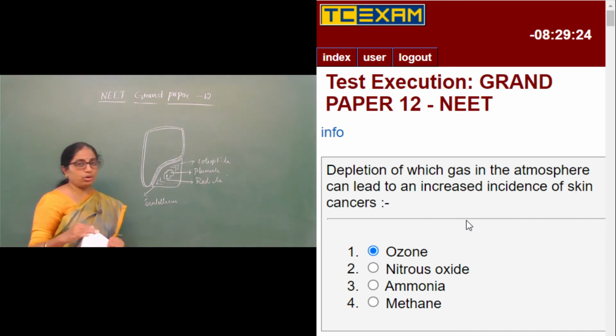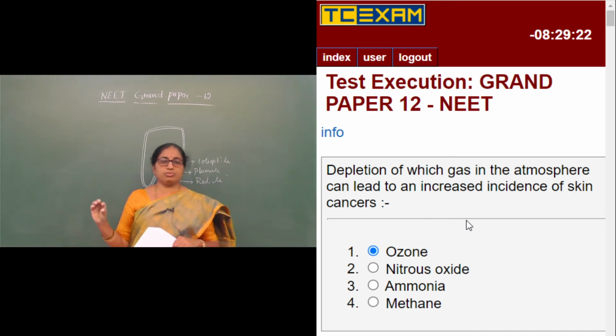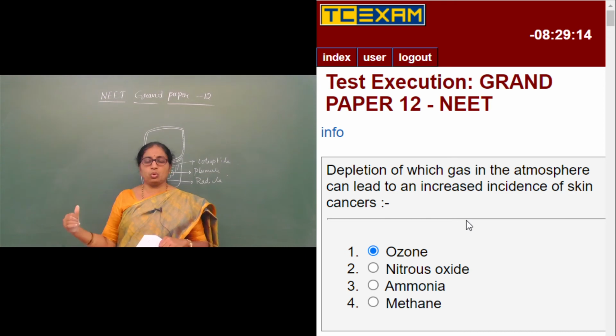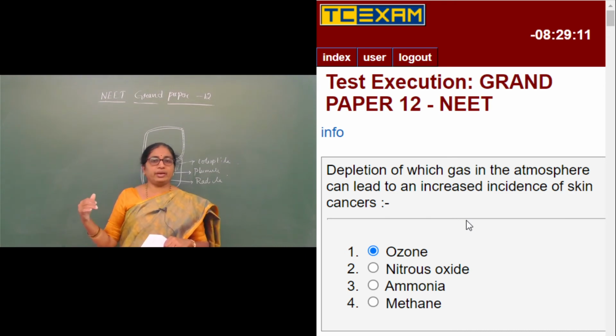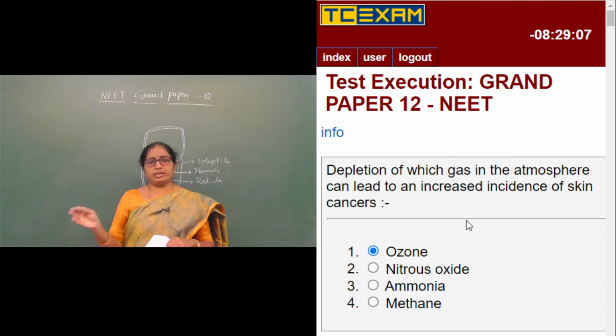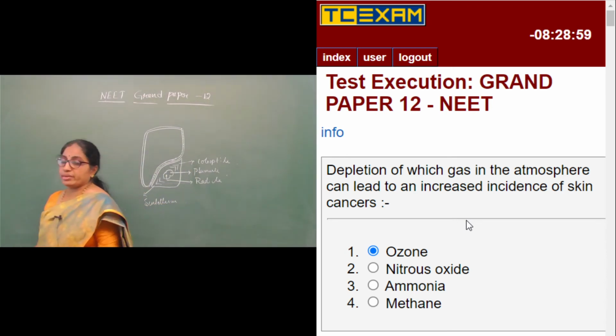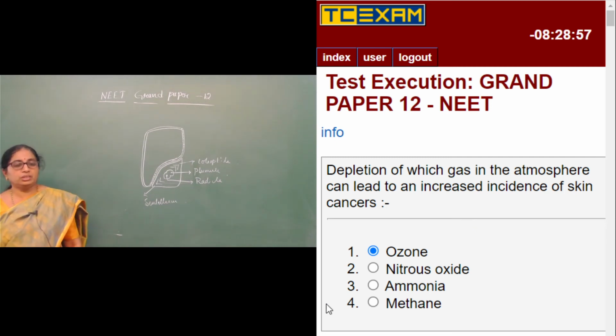When the thickness of the ozone is decreased or there is no ozone, creating a patch or a hole, it is called an ozone hole. Through this ozone hole, the UV radiations reach the earth and cause mutations in the cells of the organisms. Those mutations might lead to various skin cancers in human beings. So the answer is ozone.